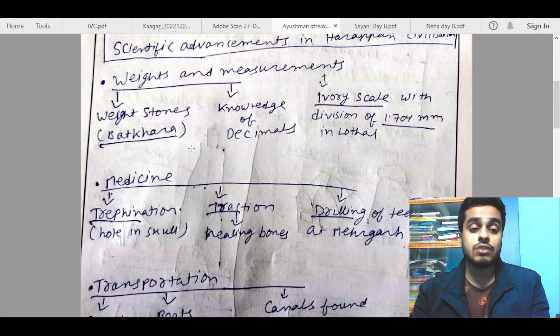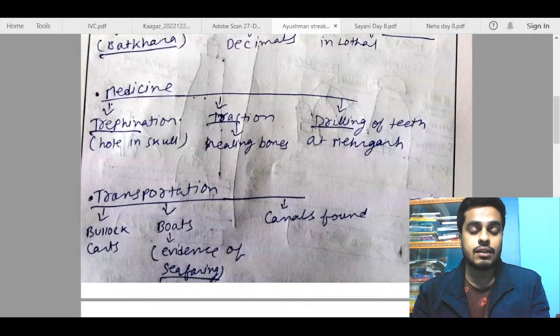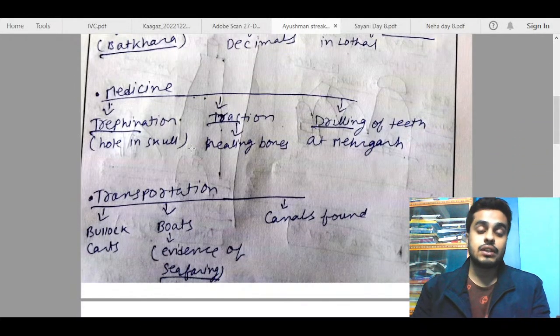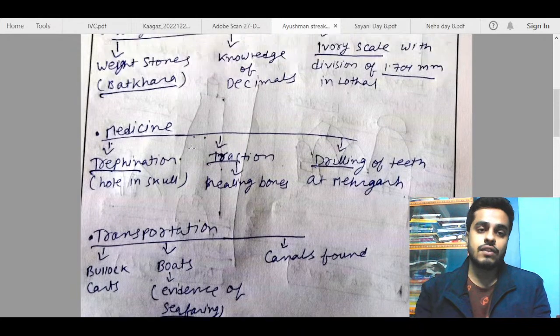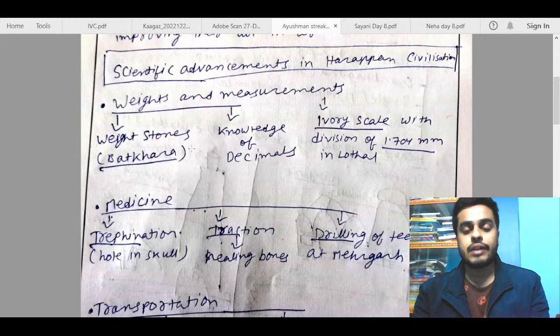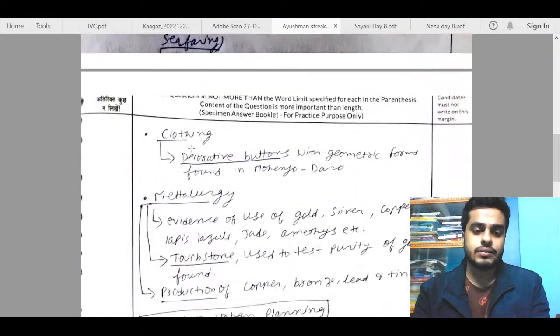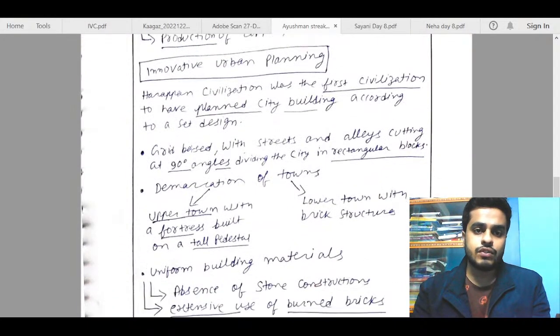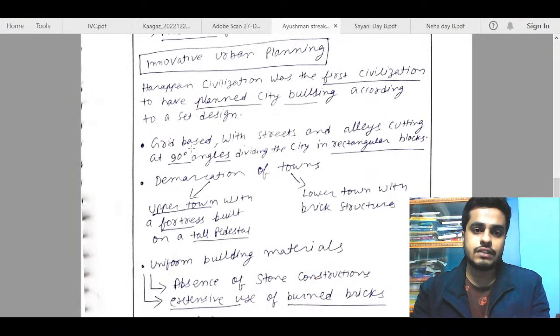Unless you have a lot of content and you are short of time and space and you are forced to write in flowcharts. Otherwise, when elaborate type questions are there, try to prefer writing in points and writing the whole statements. Next, we move to innovative urban planning. Harappan civilization was the first civilization to have planned city.